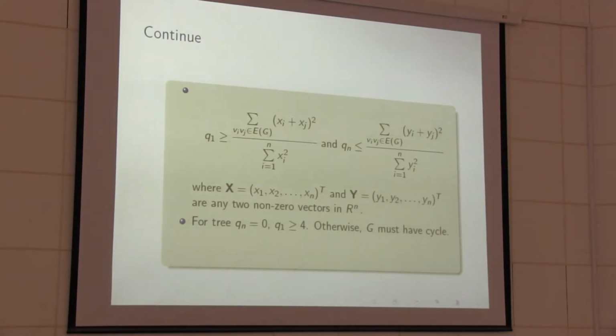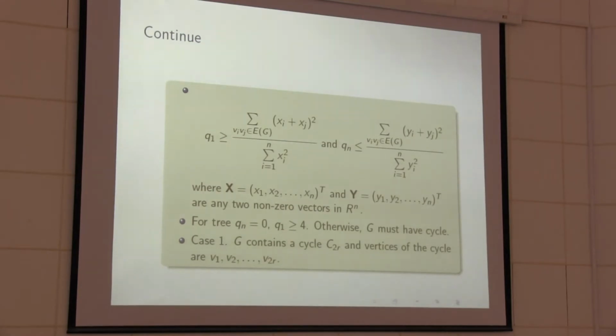We also know that q1 is always greater than or equal to delta plus 1, and delta is greater than or equal to 3. So q1 is greater than or equal to 4, and qn is equal to 0. So q1 minus qn is greater than or equal to 4 holds. For trees, it always holds. Otherwise G must have a cycle.